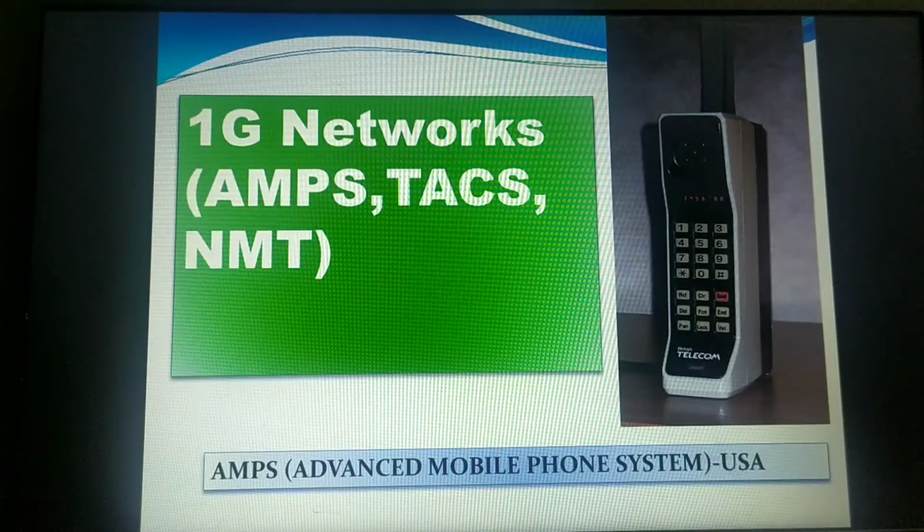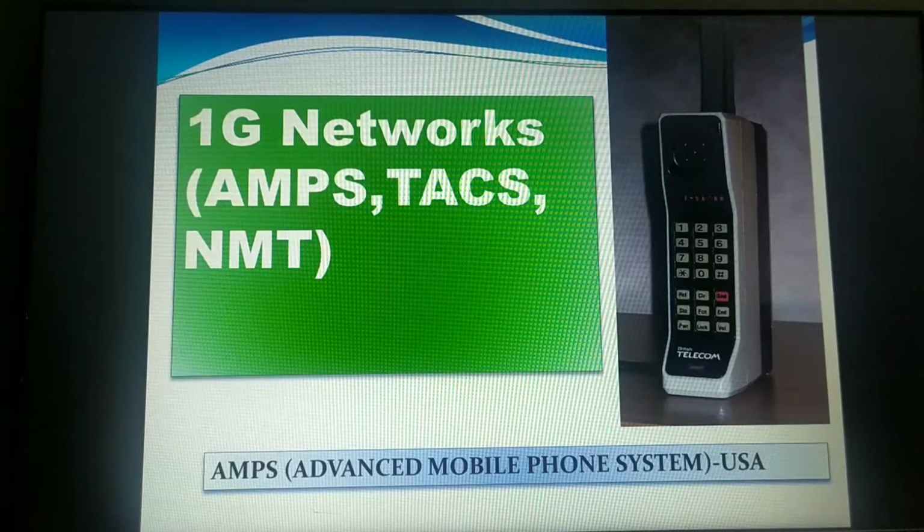So let us continue with our next topic. Okay, that is the generations in the networks. Previously we have completed the topic that is the networking device. Okay, so we are going to study the 5 different generations of mobile networks.